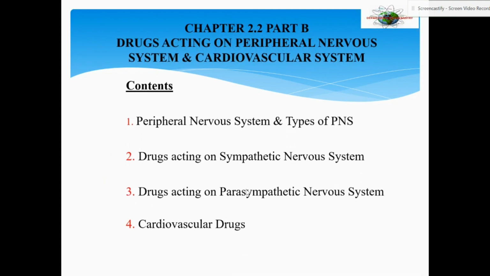Contents: peripheral nervous system and types of peripheral nervous system, drugs acting on sympathetic nervous system and parasympathetic nervous system, and finally cardiovascular drugs.